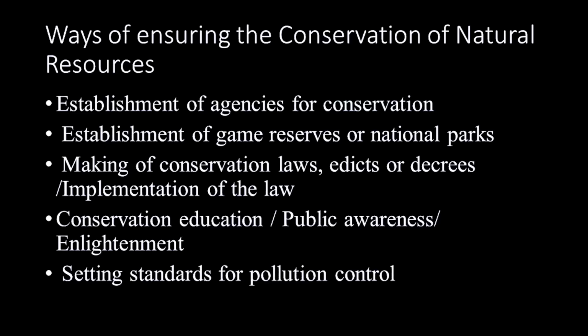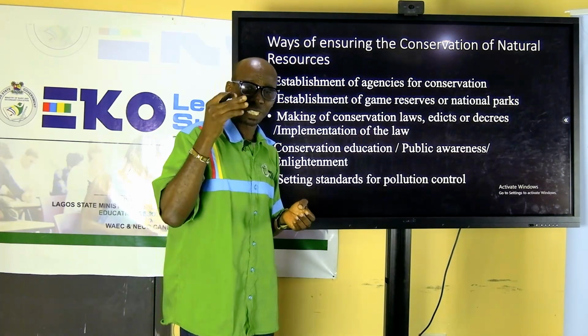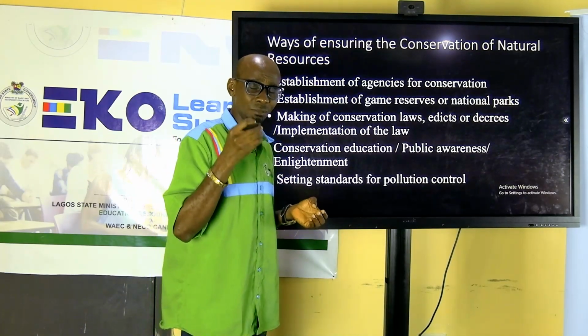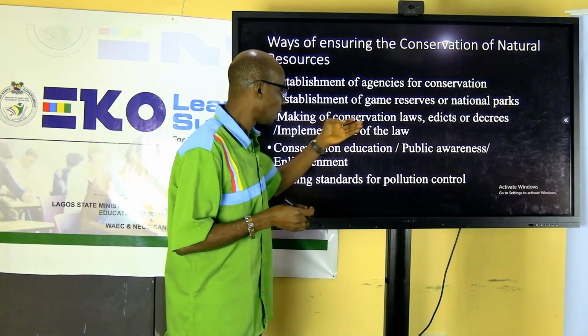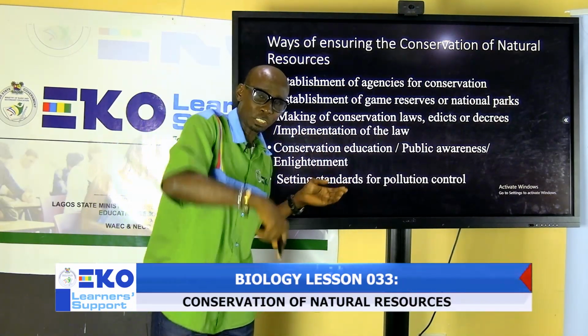The next one is making conservation law. Law that if you do this, you get punished. If you cut a tree, you get punished. If you kill an animal, you get punished. If you kill or you sell any part of an animal, you get punished. Law or decree and implementation of land law.